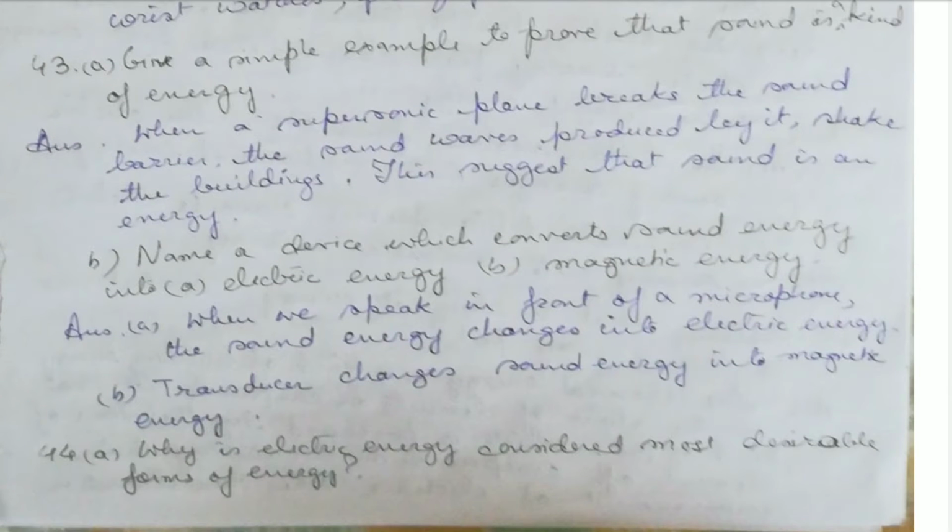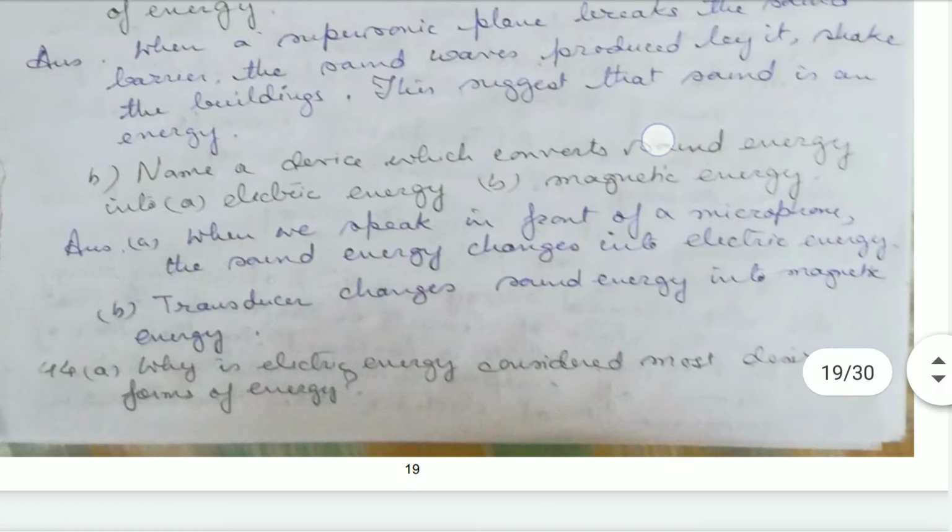Now, give a simple example to prove that sound is a kind of energy. When a supersonic plane breaks the sound barrier, the sound waves produced by it shake the buildings. This suggests that sound is a form of energy.